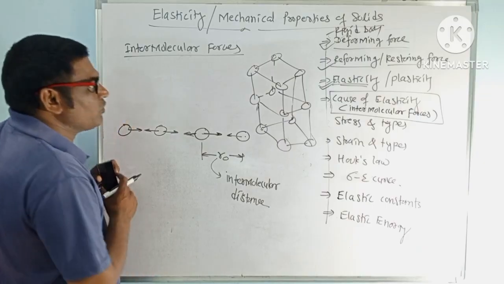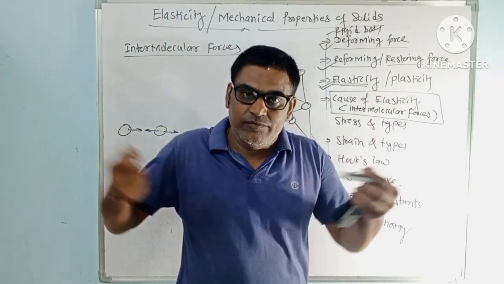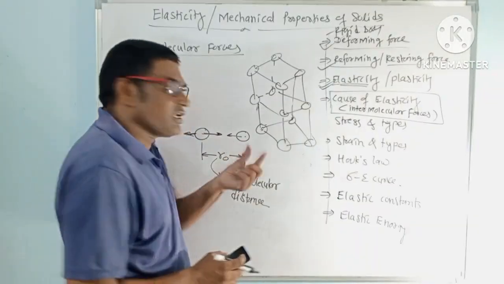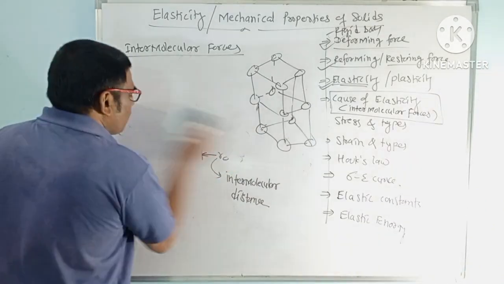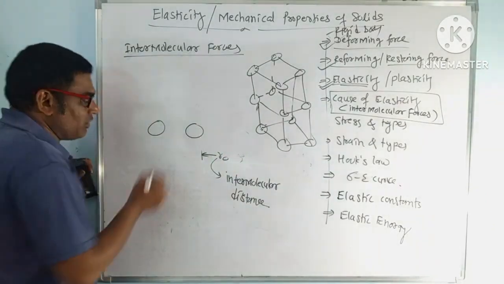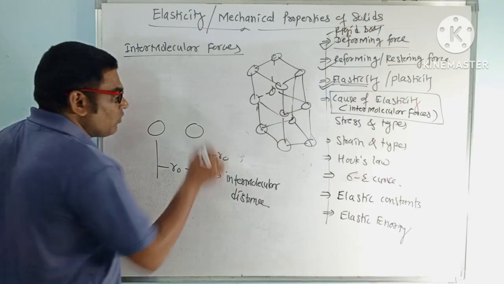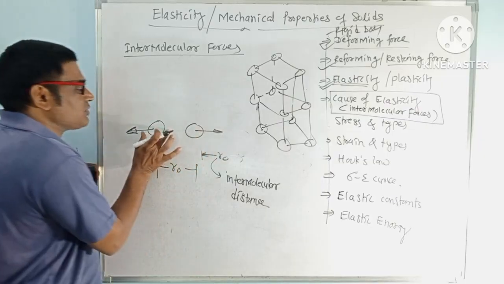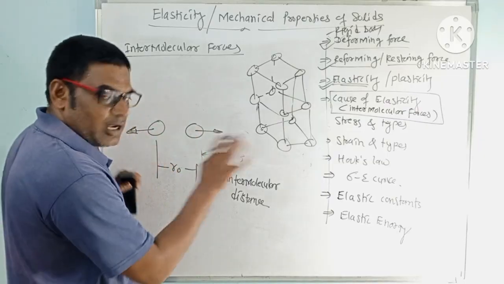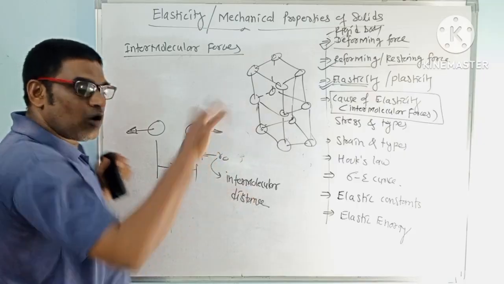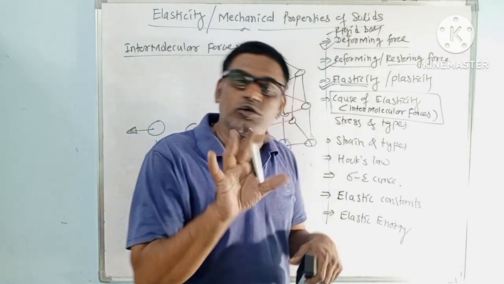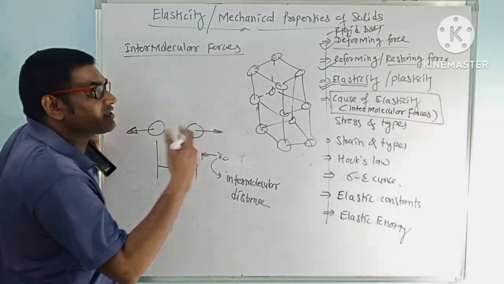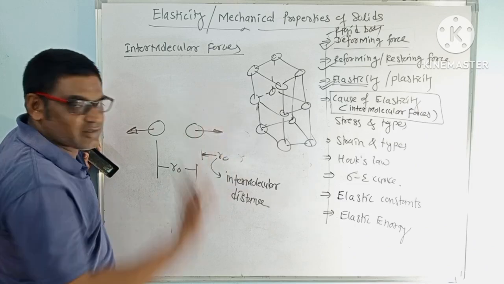Now what will we do? We will apply some force on this material, let us say a tensile force. For explanation purposes, I will take only 2 molecules. Now look, this is one molecule, this is another molecule, and they have some distance between them. Initially, the total force on this molecule is 0. I told you why: on all sides other molecules are attracting, so the net force is 0. In between them some force of attraction is there, and that is the reason they form a structure, a specific shape and size.